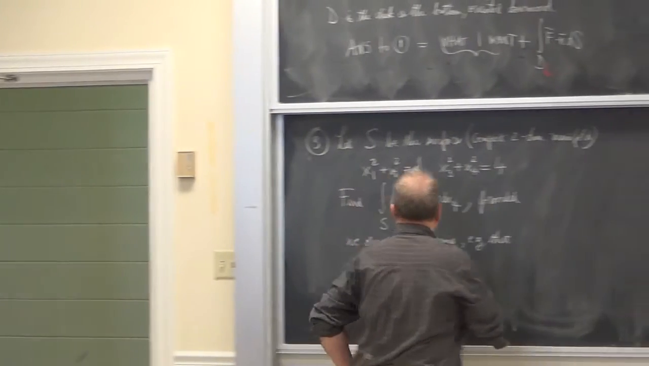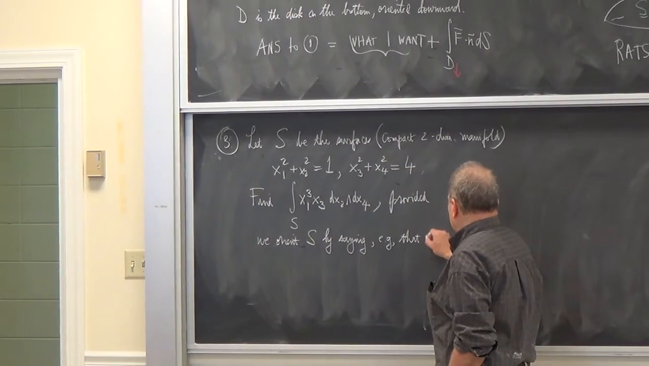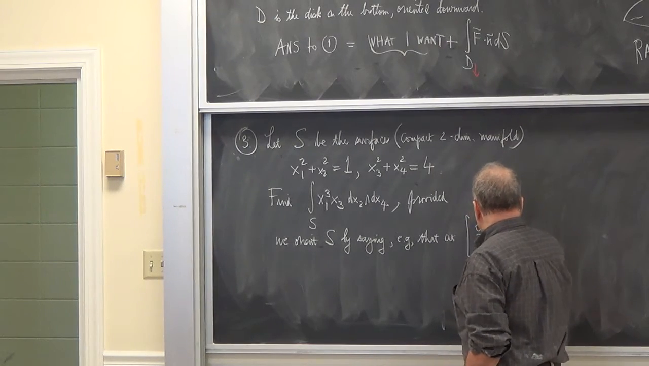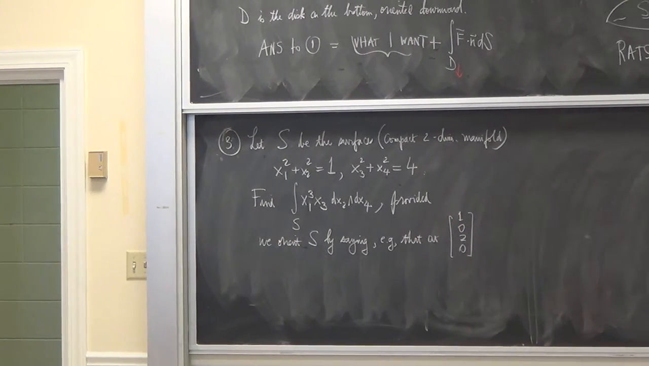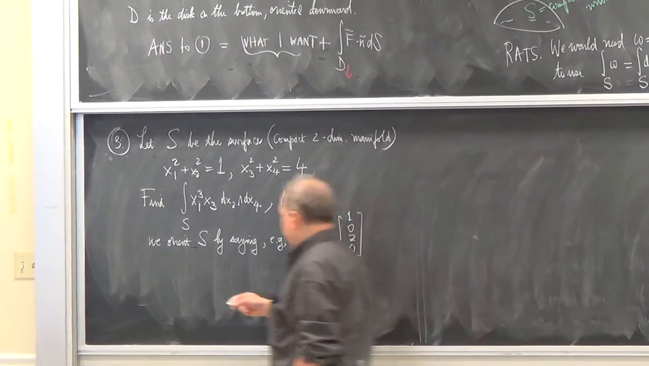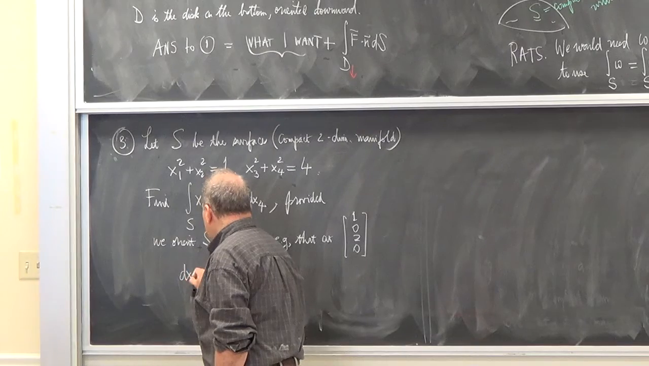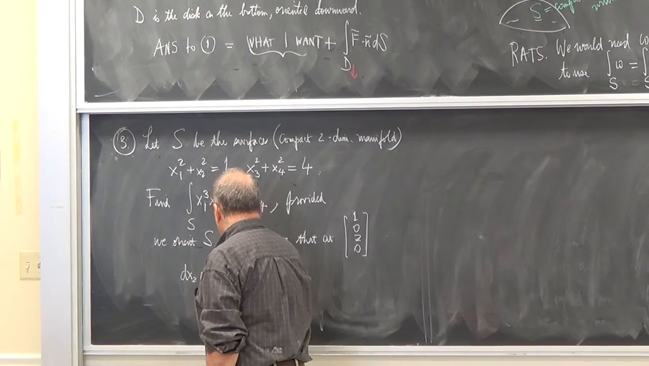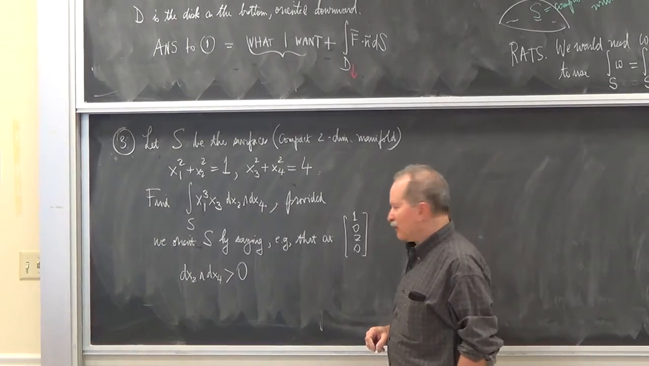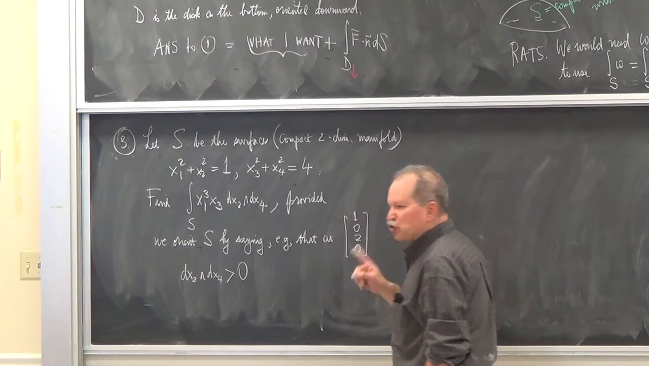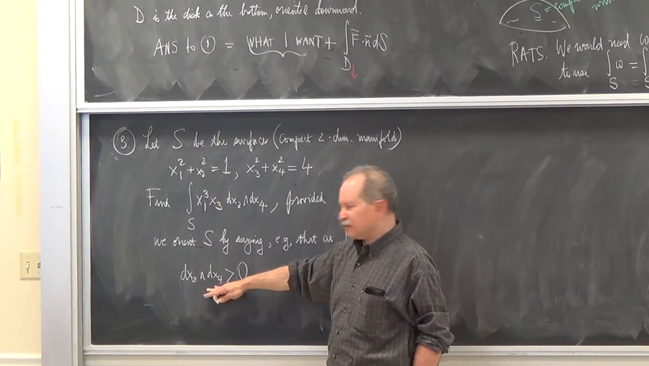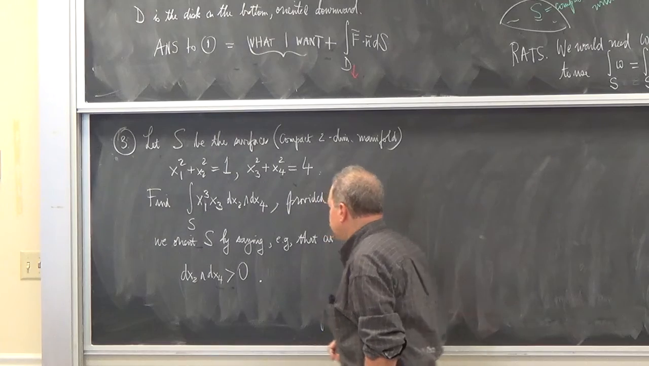So here's a point that's on this thing. 1, 0, 2, 0. Everybody agree that point's on there? So I'm going to specify that at that point, dx2 wedge dx4 gives you a positive orientation on the tangent plane. Now I'm going to draw you some pictures in a minute, so you'll understand better what this means.